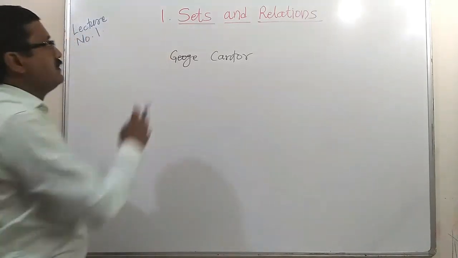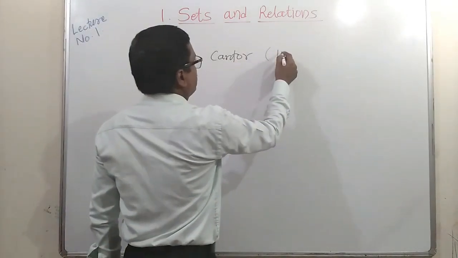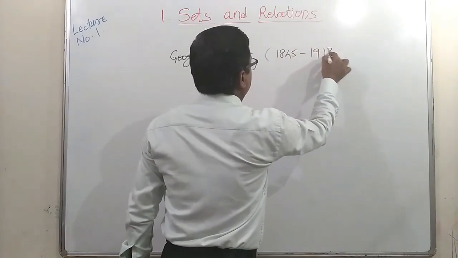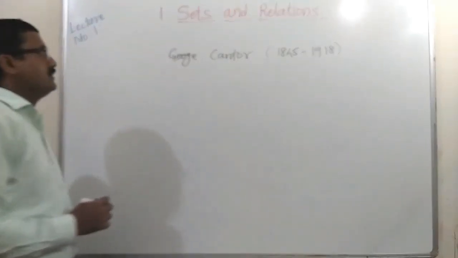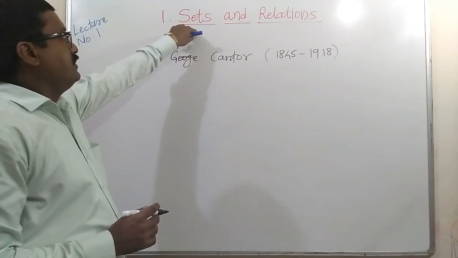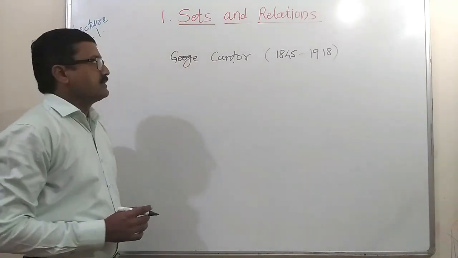His period is 1845 to 1918. During his period, he developed the basic concept of sets, which will be useful in so many branches of science.